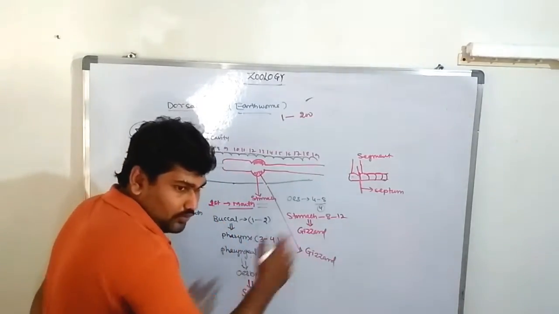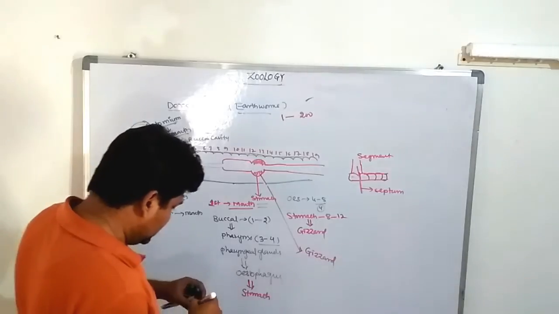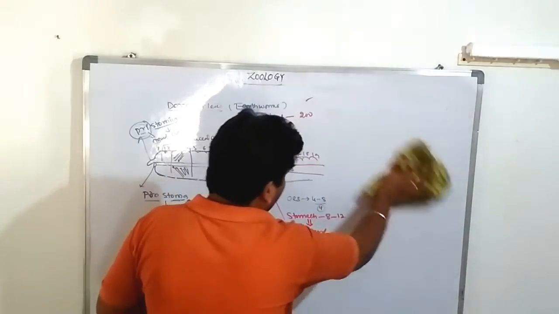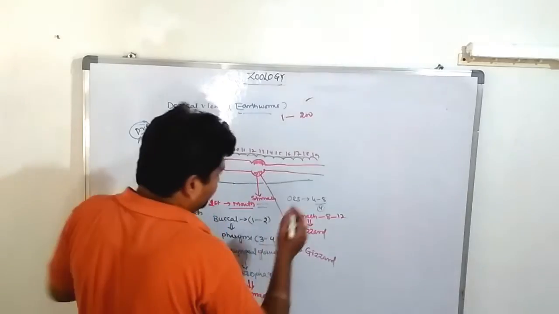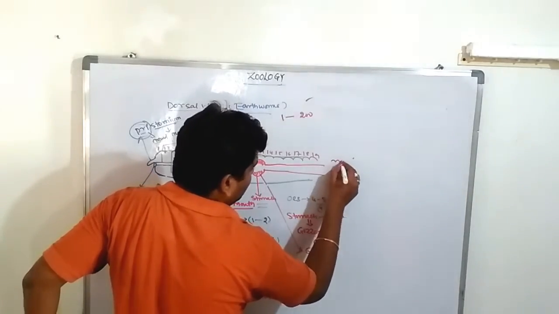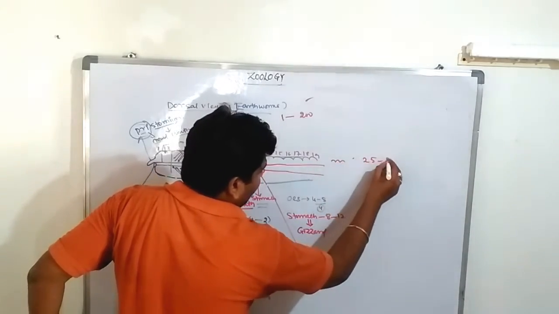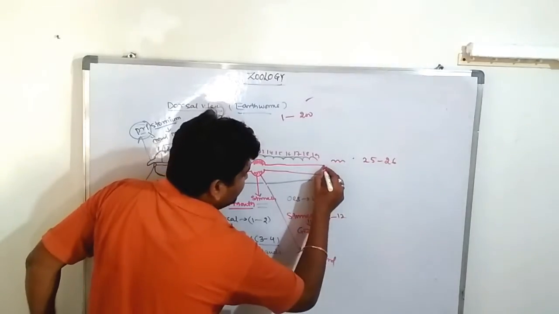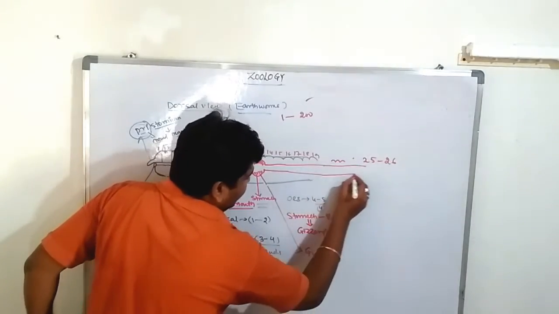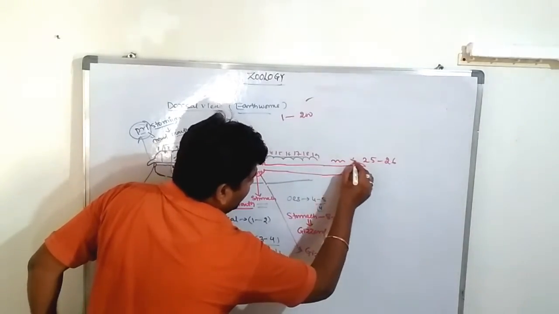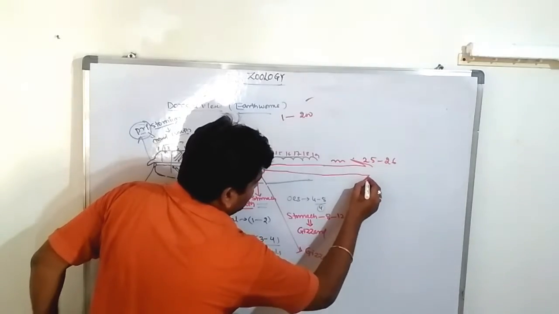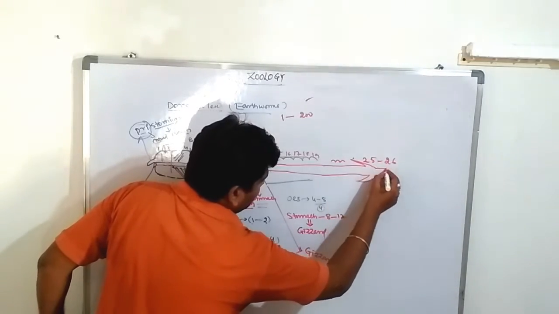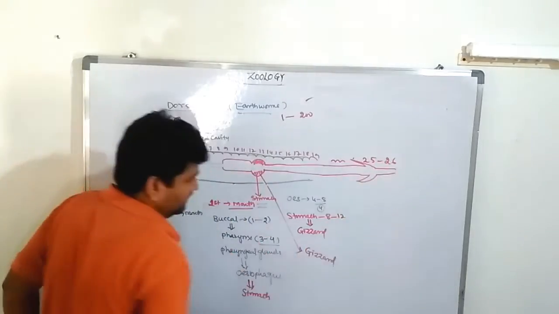Okay. So next, the 25th and 26th segments of the body. The extension of this intestine shows bifurcation.